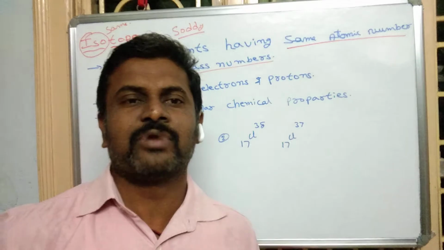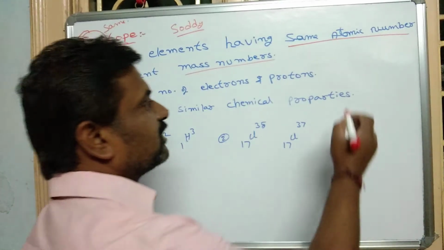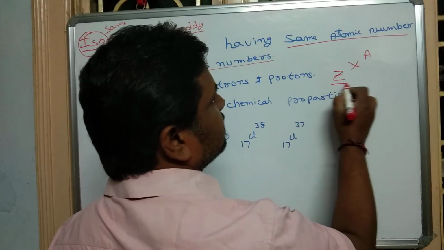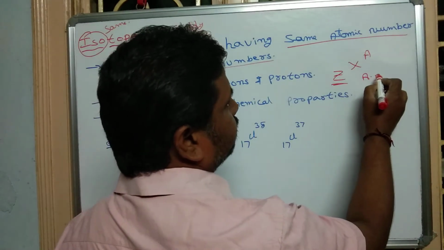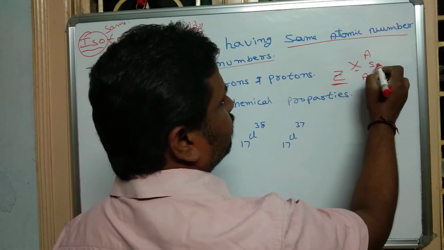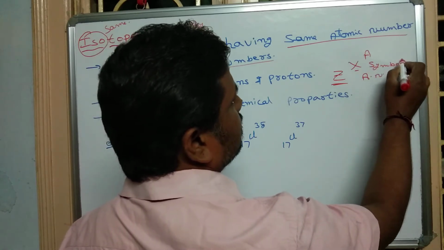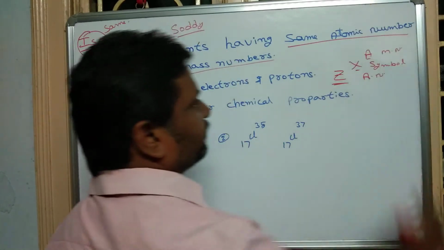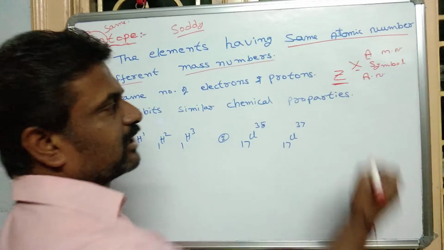Generally, every element is represented by ZXA. Here Z is the atomic number, X is the symbol of that element, and A is the atomic weight or mass number.